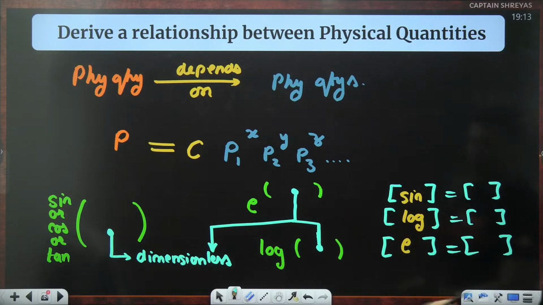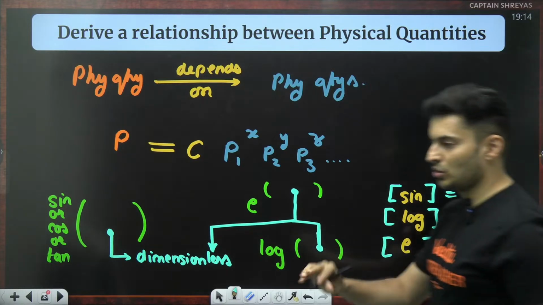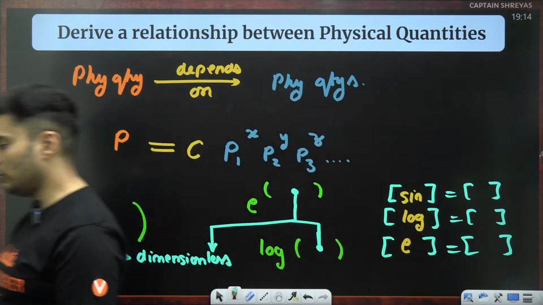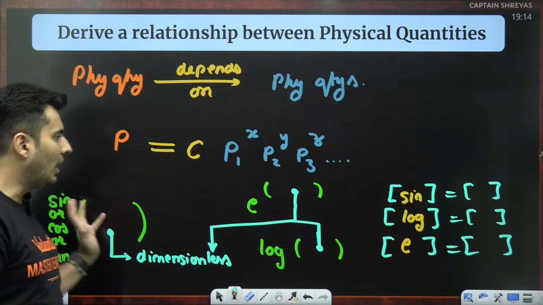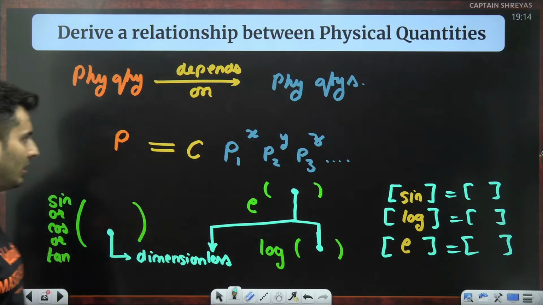This is dimensionless. These are some basic things which you should be very well aware of. Inside also, outside also, they are all dimensionless.